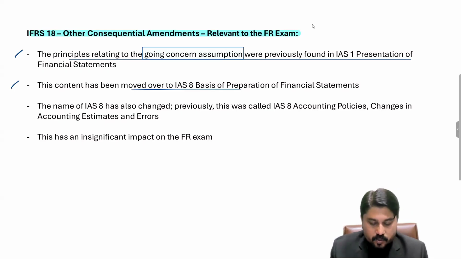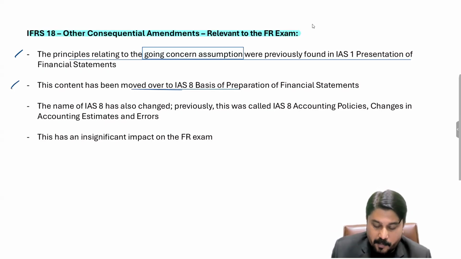The principles relating to going concern, matching principle, accrual basis, and fair presentation were previously found in IAS 1 Presentation of Financial Statements.